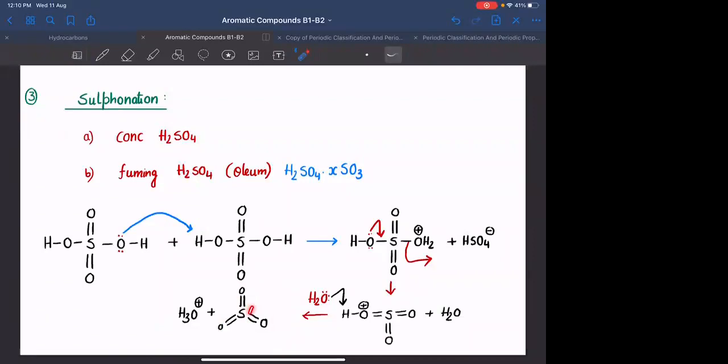Even though you don't see any positive charge, I am referring this to as electrophile. The reason is this sulfur is attached to 3 highly electronegative oxygen atoms. So they will be pulling electrons from the sulfur. As a result, there will be significant positive charge on this sulfur. Because of the 3 electron withdrawing groups present on the sulfur, the positive charge on the sulfur will be significant or it acts as electrophile. Any doubt?